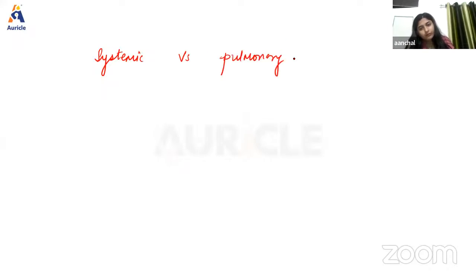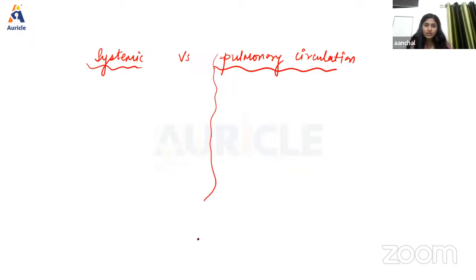Right? Now we're going to know about some differences between systemic and pulmonary circulation. First, we're going to talk about the other name. The other name of systemic circulation is greater circulation, and pulmonary circulation is known as lesser circulation.